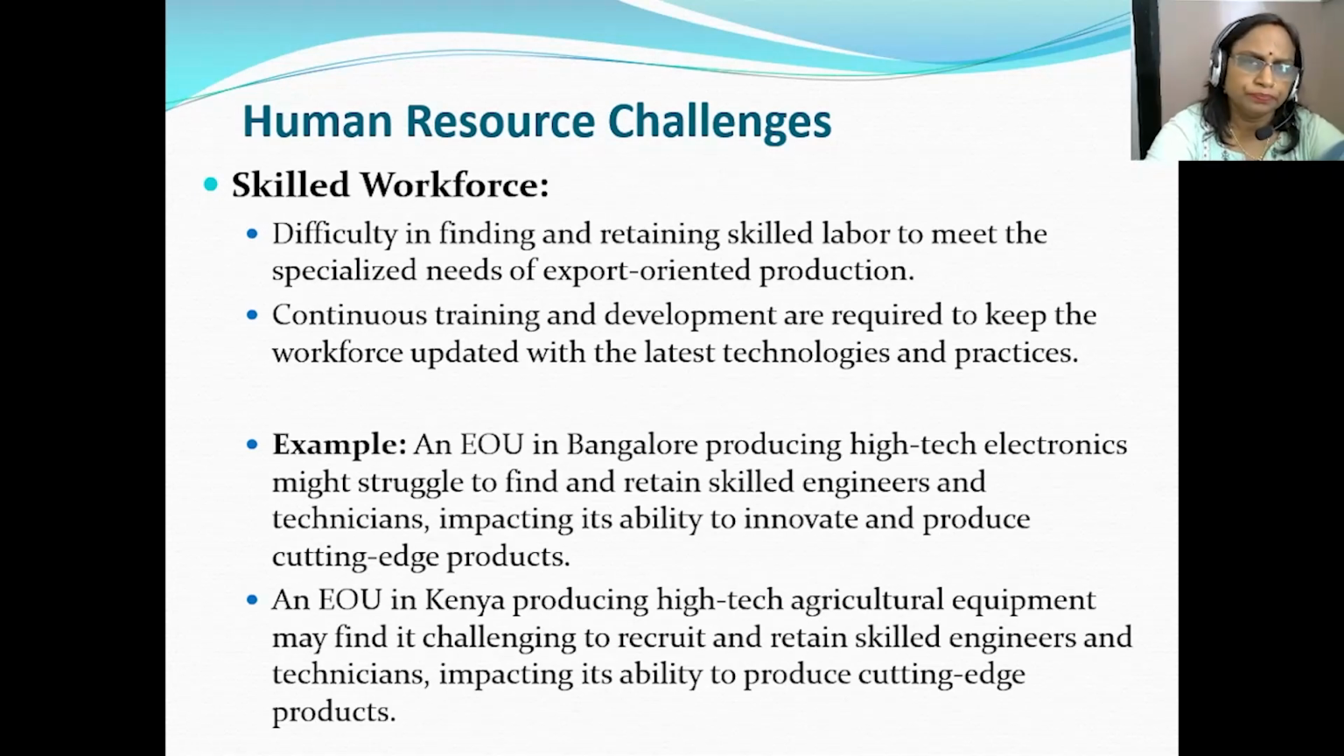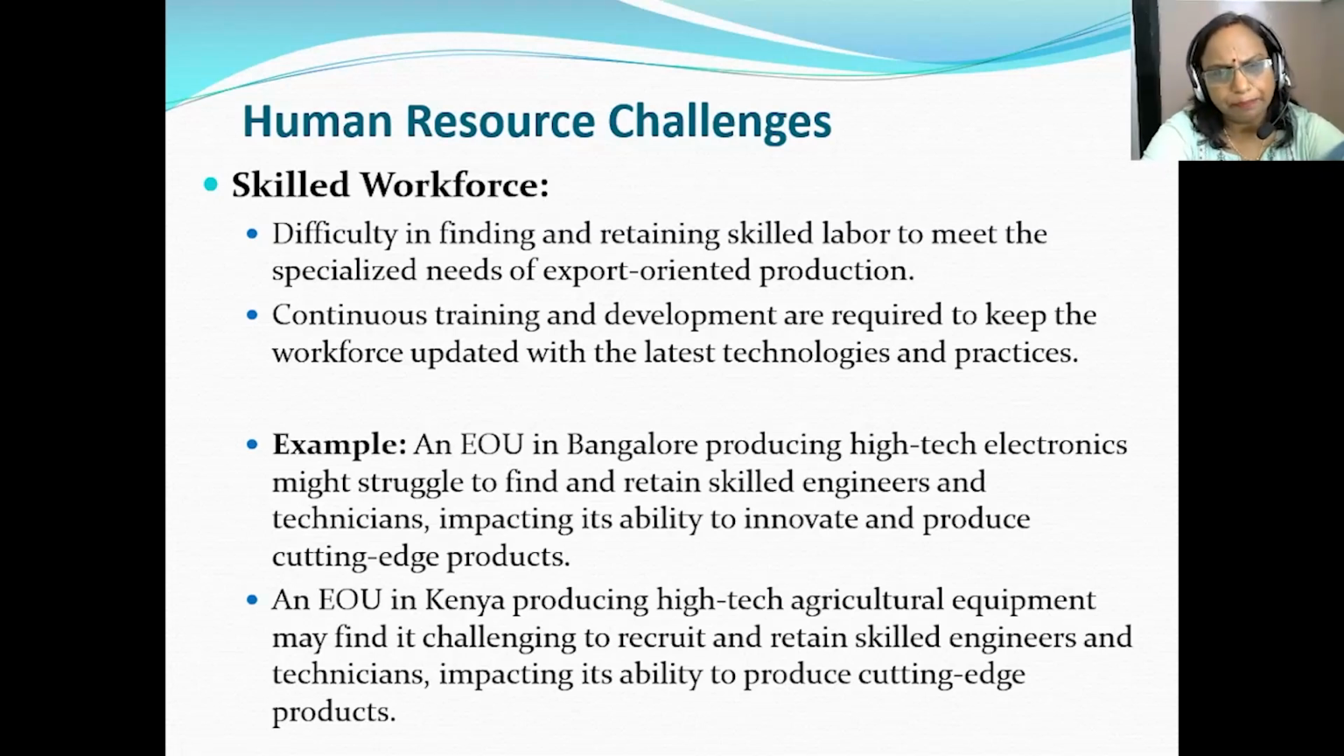A few challenges are also related to human resources with respect to the skilled workforce. There is quite a difficulty in finding and retaining the skilled labor to meet the specialized needs of export-oriented production. There is a continuous need for training and development programs to keep the workforce updated with the latest technologies and practices.